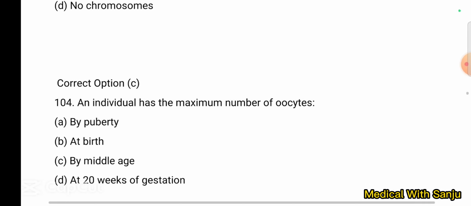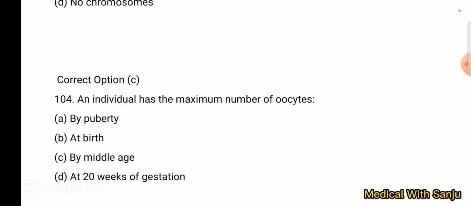Question number 104. An individual has the maximum number of oocytes option A, by puberty, option B, at birth, option C, by middle age, and option D, at 12 weeks of gestation. The maximum number of oocytes is at 12 weeks of gestation, at a number of 7 million.